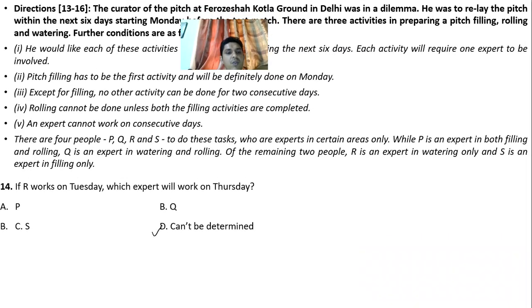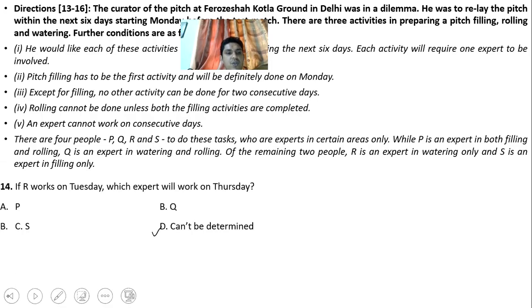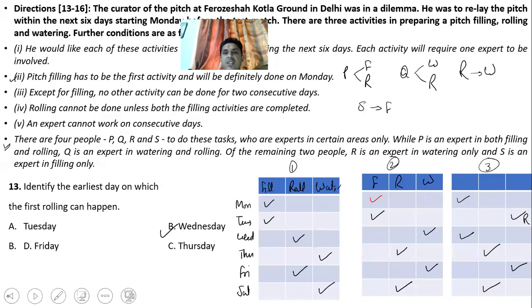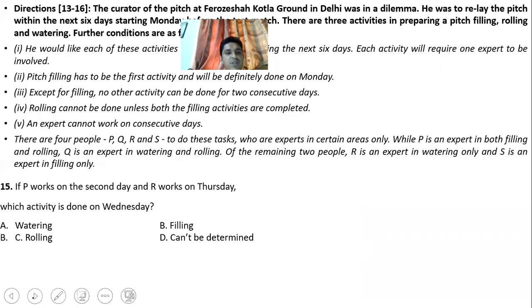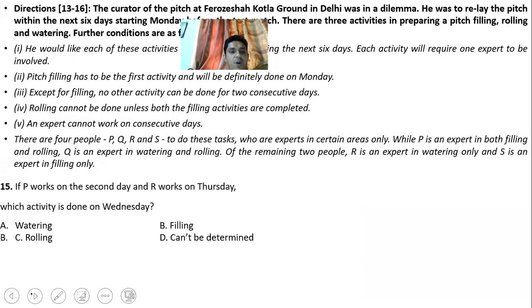right? Okay, so next question number 15, if P works on second day and R works on Thursday. So we can check like P works on second day and R works on Thursday. In which diagram is it happening? In this diagram, this is happening. Okay. So the question is which activity will be done on Wednesday? So if we check on Wednesday, rolling is happening. So our answer will be rolling, option number C.